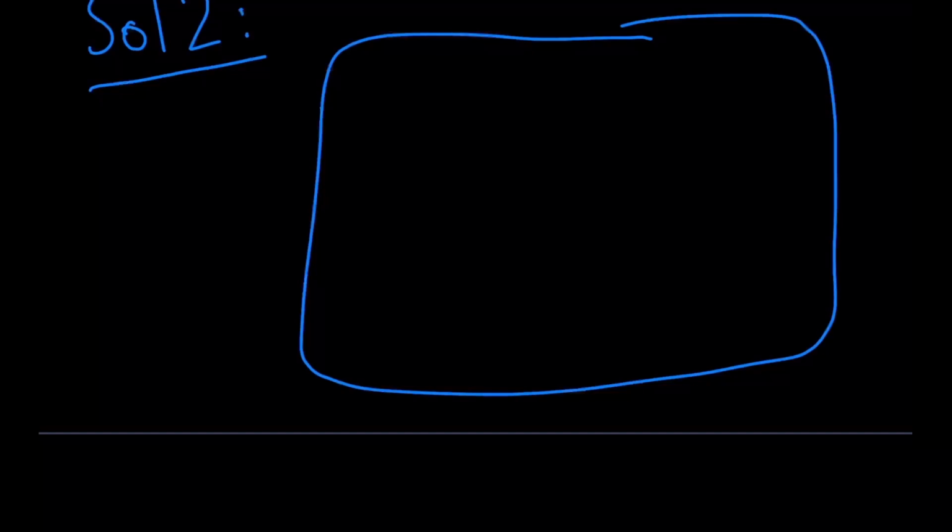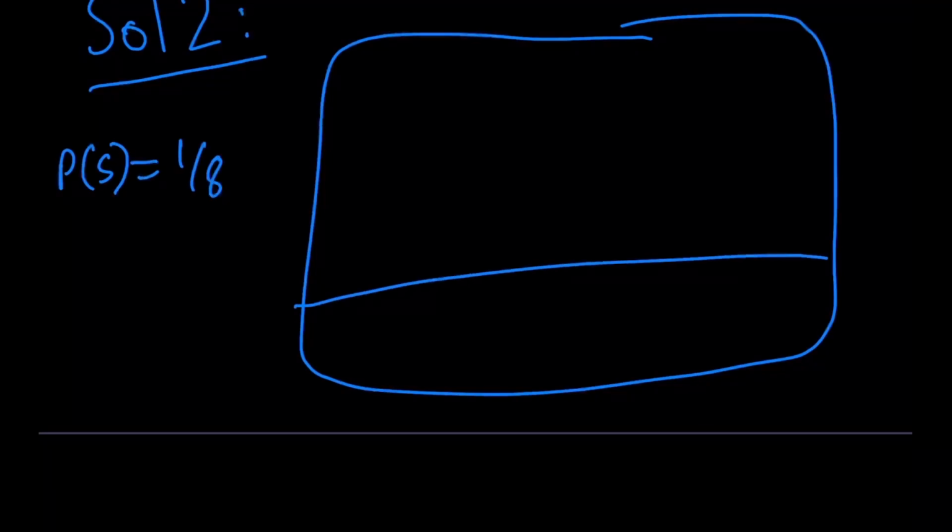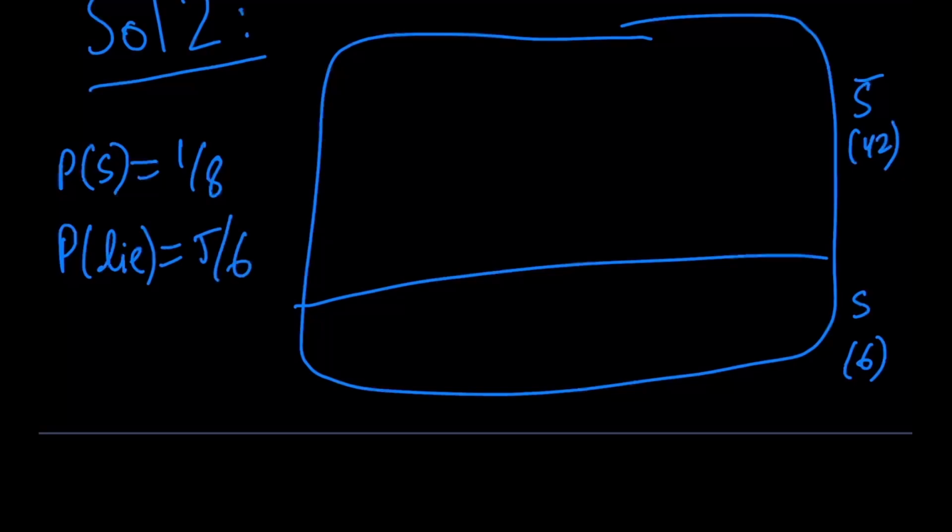Now, we've been given that the probability of snowfall is 1 by 8. Now, what does this mean? That means out of our 48 cases or out of our 48 sample space, we could say that there is snowfall on 6 days and there is no snowfall on the other 42 days, right? And now another thing that has been given to us is that the probability that the father lies is 5 by 6. Now what does that mean? That means that for the 6 days when there is actually snowfall, the father is going to claim there wasn't any snowfall 5 out of the 6 days. He's going to say the truth that there was snowfall on 1 out of these 6 days.